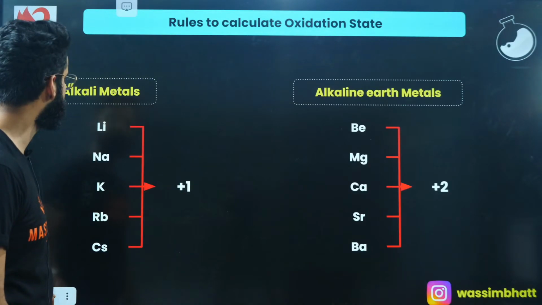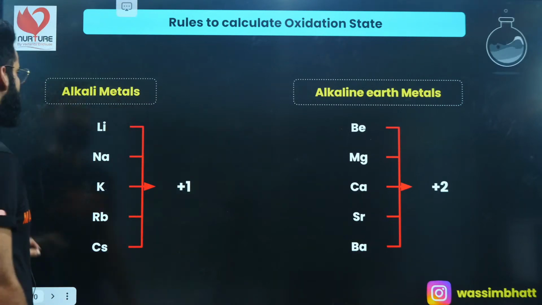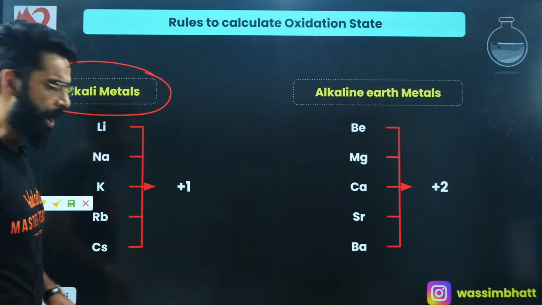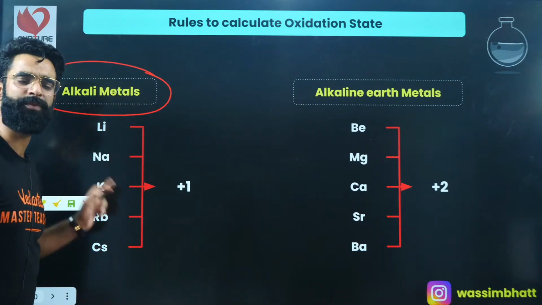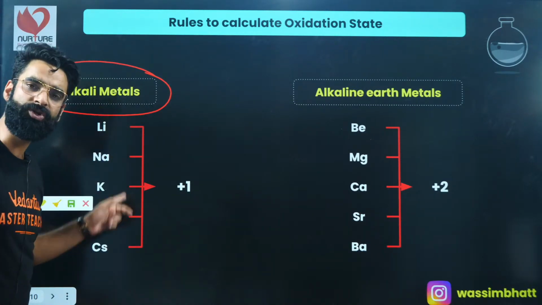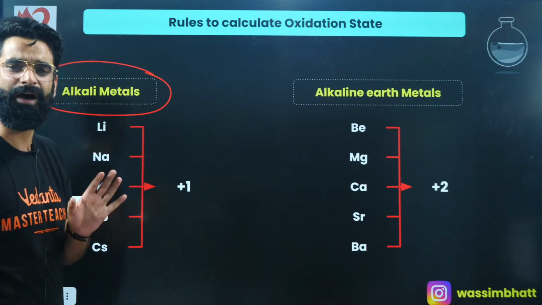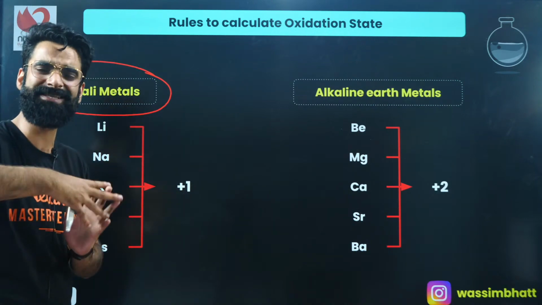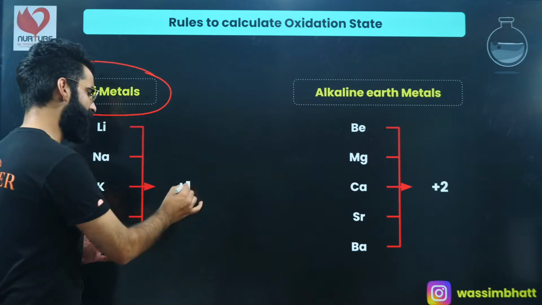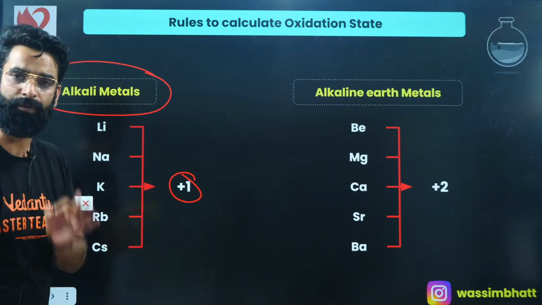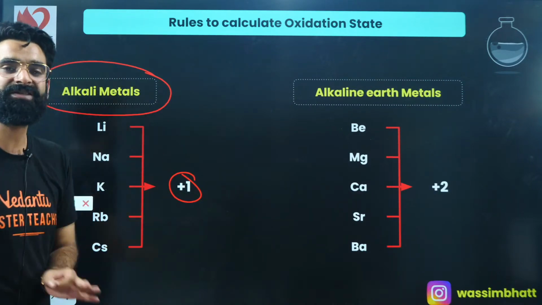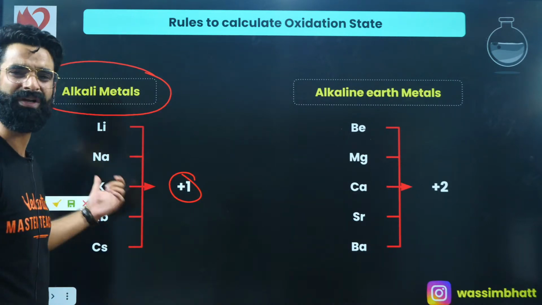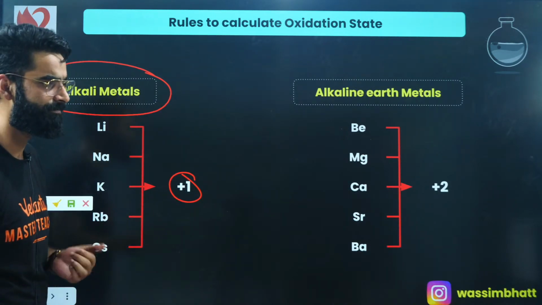Now rule number 2. If we talk about alkali metals, group first elements are called alkali metals. All the alkali metals, be it lithium, sodium, potassium, rubidium, cesium, have just one electron in their outermost shell. So these group first elements easily lose that one electron and show +1 oxidation state. So from now onwards, your alkali metals, your group first elements, are always going to show the +1 oxidation state.